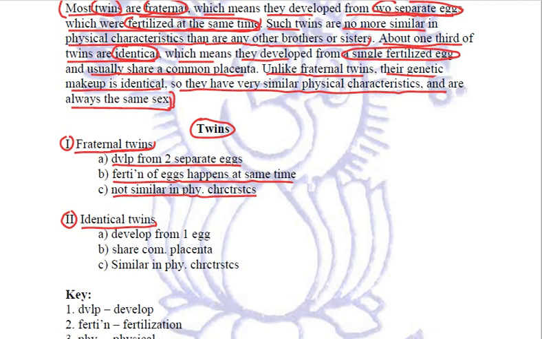Two things to remember: one is the ABC and the indenting. Second is where all we have used the abbreviations: develop, fertilization, physical, and characteristics. These are the four simple abbreviations that we have used.